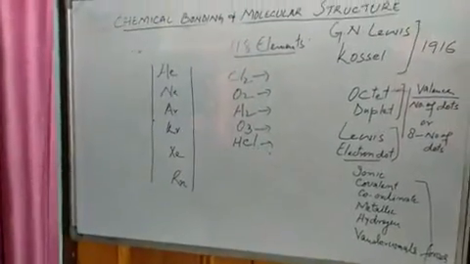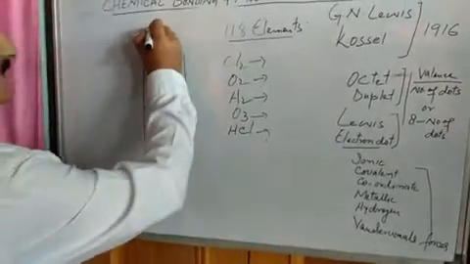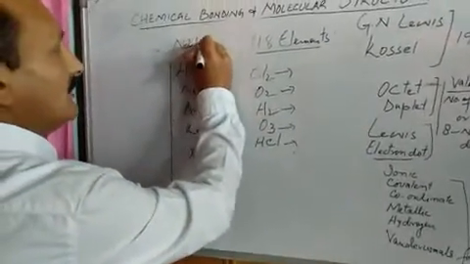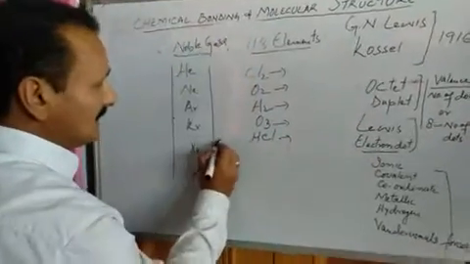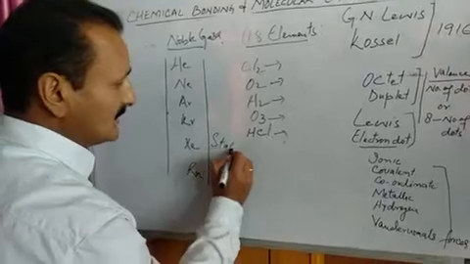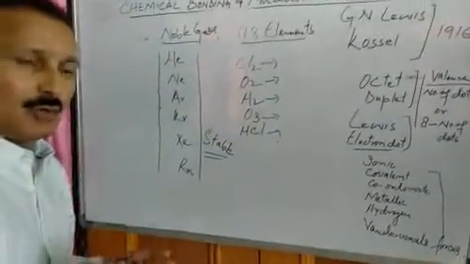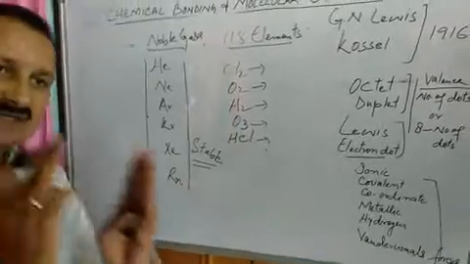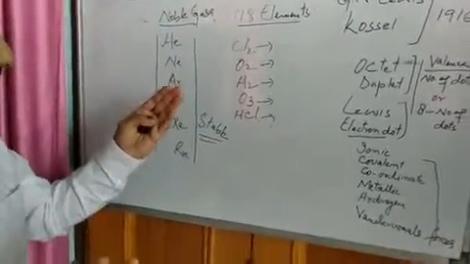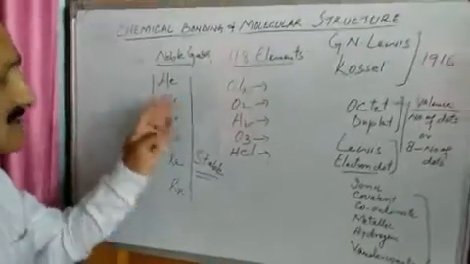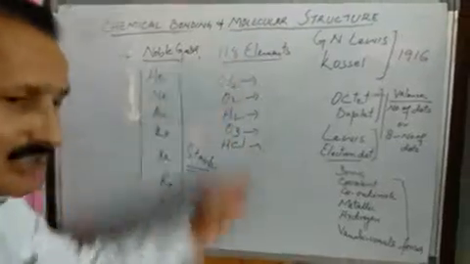Now the reason for this is that these noble gases, which are present in the 18th group of the periodic table, are stable. These are stable elements. That is why they exist independently. Similarly, these molecules are also stable. So, whatever is stable exists independently. Now, what do we understand by stability? Why do we say that these elements and molecules are stable?